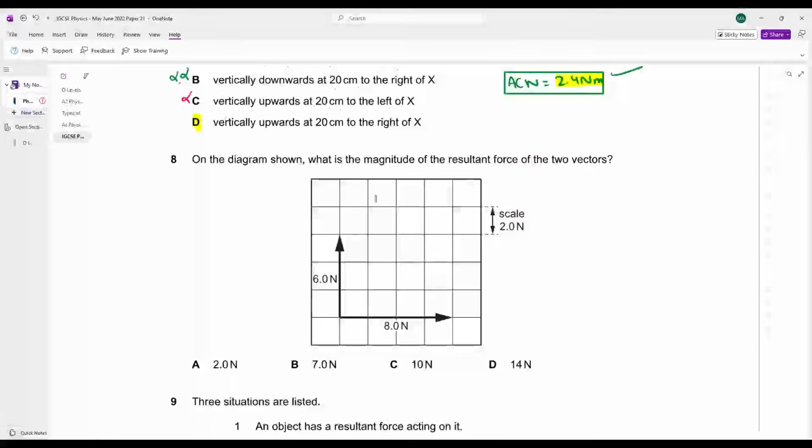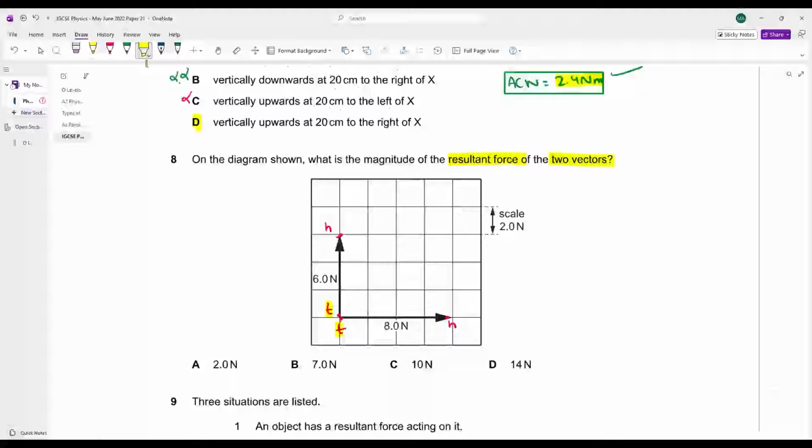On the diagram shown, what is the magnitude of the resultant force of the two vectors? दोनों का मैग्नीट्यूड क्या होगा भाई? This is 6 Newton, this is 8 Newton. If you calculate the resultant, how will you do that? This is your head of the vector, this is your tail of the vector, this is your tail of the vector, this is your head of the vector. Can you realize both the tails are connected together? Head to tail rule is not being satisfied.